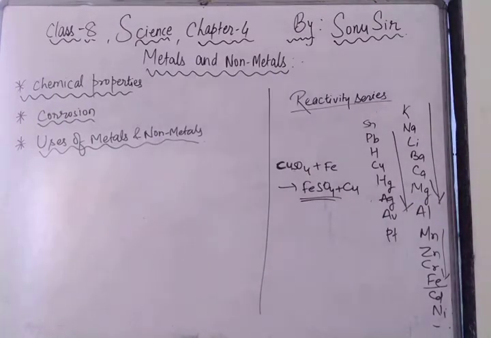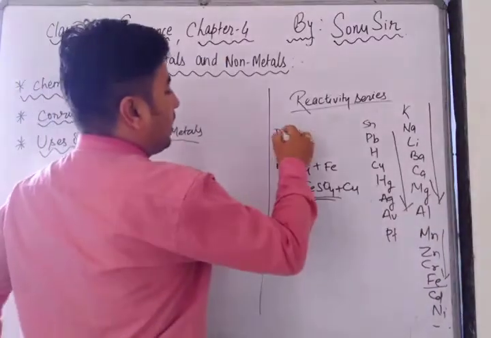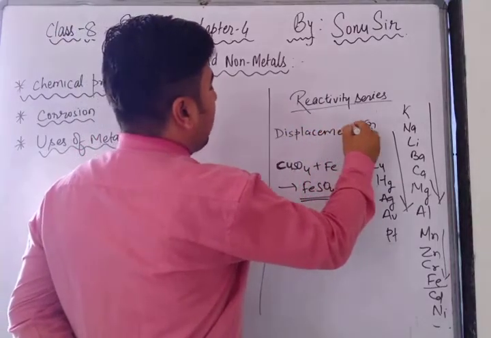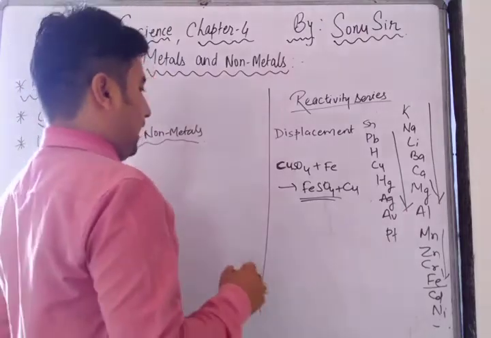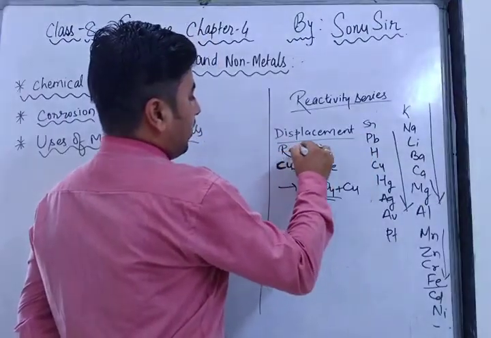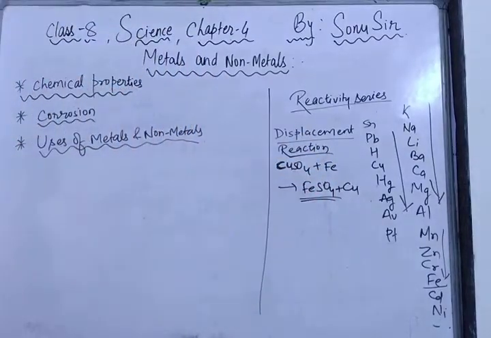After getting the reactivity series, we will move towards corrosion. Similarly, any reaction you find in the reactivity series, you can displace. This is called a displacement reaction. When a highly reactive element is treated with a compound, it displaces the other element and forms its own compound. This type of reaction is called a displacement reaction. You can write in your notebook these reactivity series of the metals.